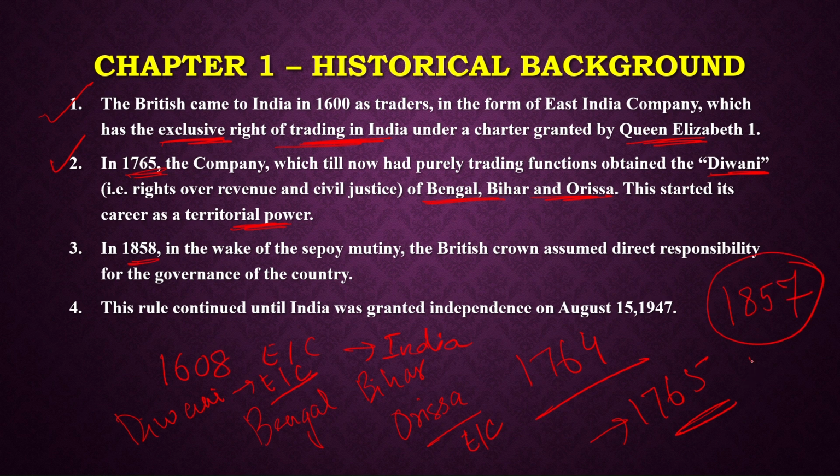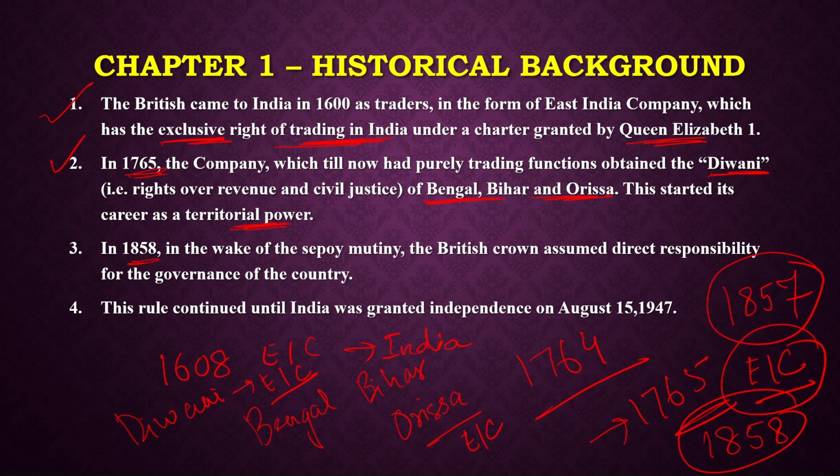After this Sepoy Mutiny, the East India Company was completely abolished by the British government, the British Parliament. From 1858 onwards, the British Parliament took up the territorial powers which were acquired by the East India Company in India and completely abolished the East India Company as an administrative body. The East India Company continued with its commercial affairs, that is another thing. But as an administrative body in the country, it was completely removed. And now the administrative body in the country was the British Parliament. From 1858 onwards, it was completely the British Parliament, right?